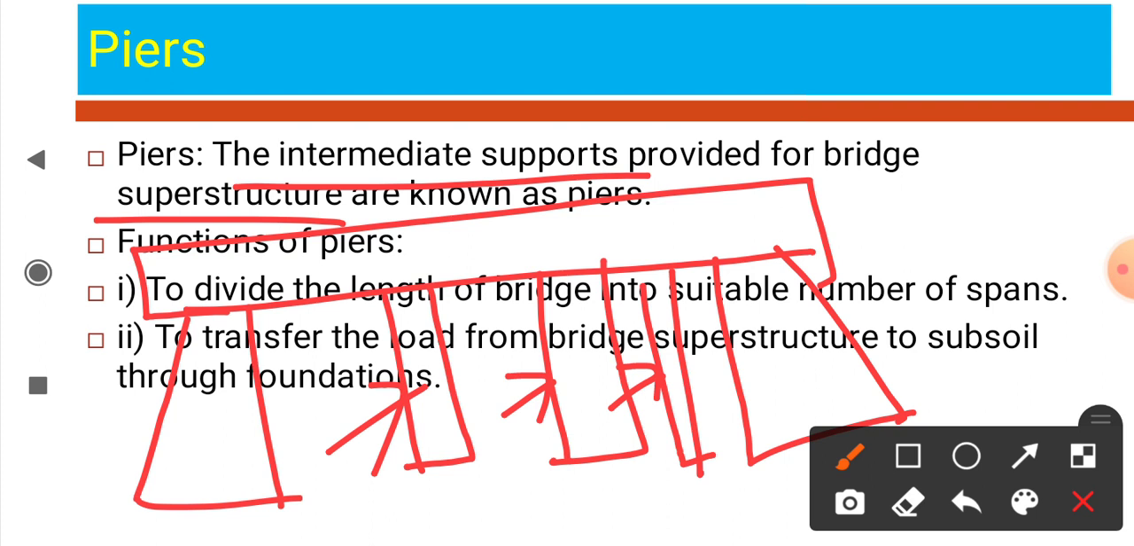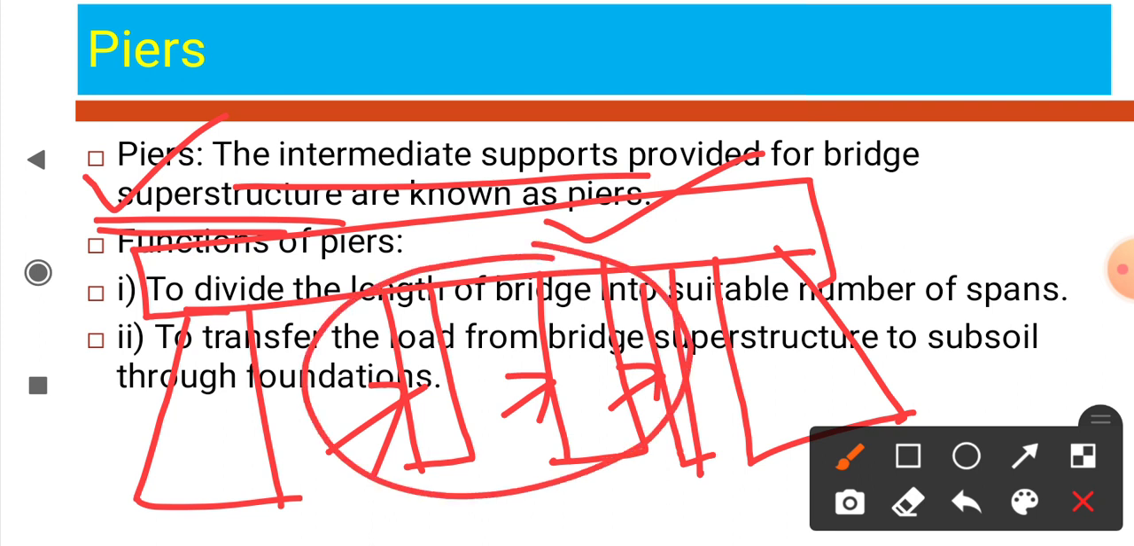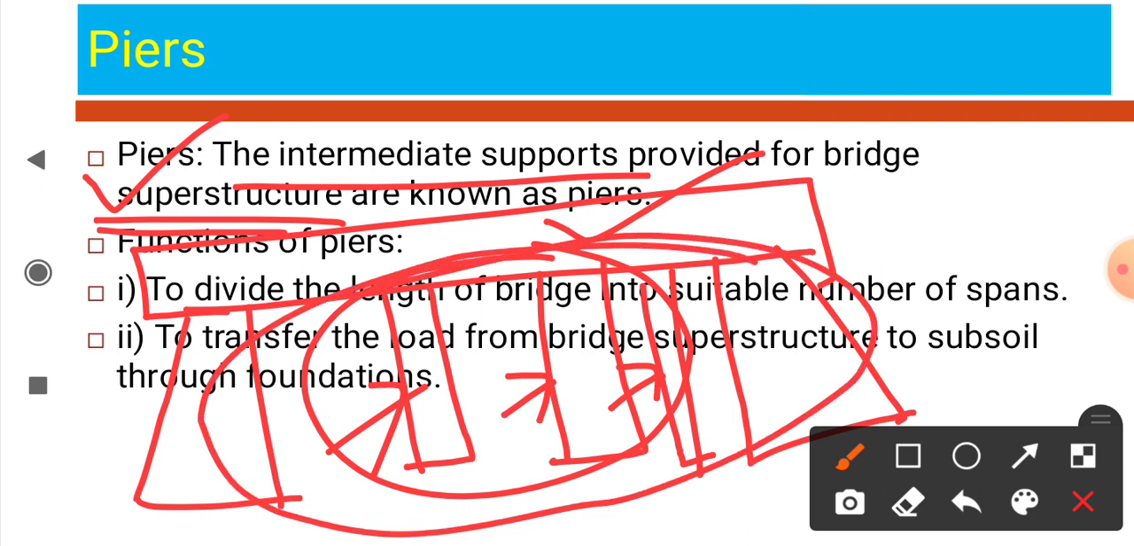Such supports are called piers. The intermediate supports provided for a bridge superstructure are known as piers. This is the intermediate support provided in between these two piers. The number of piers may be 1, 2, 3, 4, but only 2 abutments are constructed in each bridge, and the number of piers may be 1 or more than 1, 2, 3. No limit of piers.